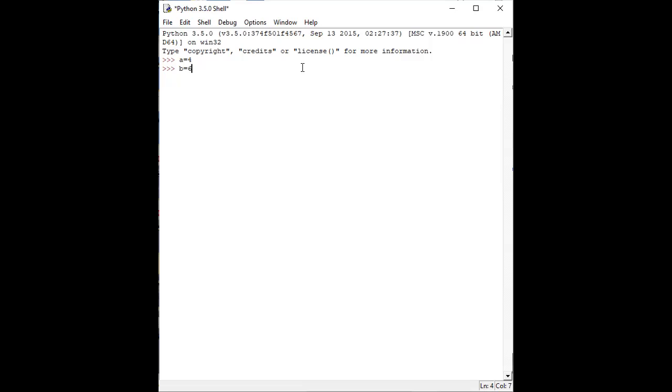No need to write what type of data A is or what type of data B is. In C, we need to write whether it is integer type or float type. But here we don't need to write anything, just A and B with their values. Then we take another variable C, and adding A plus B is done here. Fine. Then we just do a simple thing, print C.